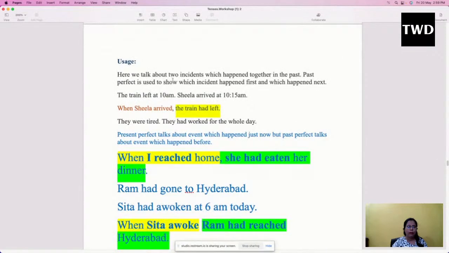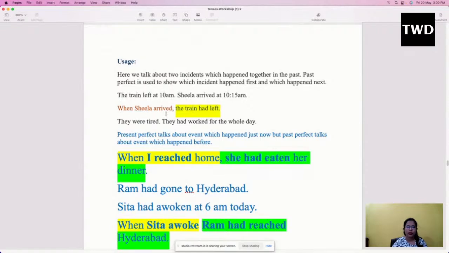Here we talk about two incidents which happened together in the past. Past perfect is used to show which incident happened first and which happened next. So, for example, the train left at 10 a.m. Sheila arrived at 10:15 a.m. So, we have got two clauses here. The train left at 10 a.m. Sheila arrived at 10:15 a.m. So, how can we change it to past perfect tense? When Sheila arrived, the train had left. So, from this sentence we can understand that first the train had left and then Sheila arrived at the station.